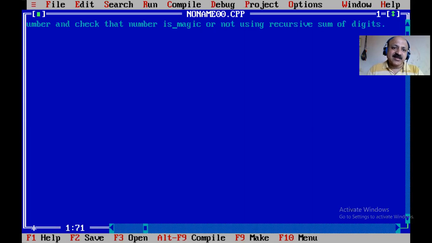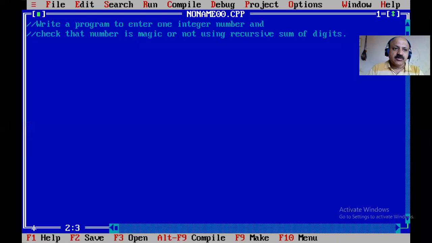A function that calls itself is known as recursive. I give a second line so you can watch it in one screen. First, in your mind, what is a magic number? A magic number is a number where we recursively sum the digits until the last single digit, and that digit is 1. Otherwise, that number is not a magic number.